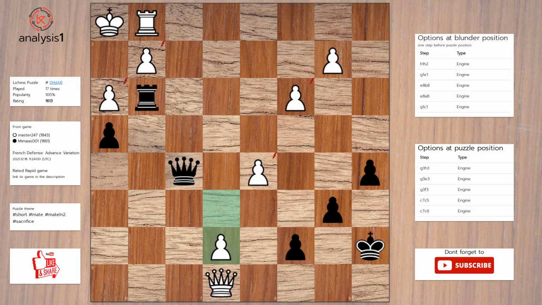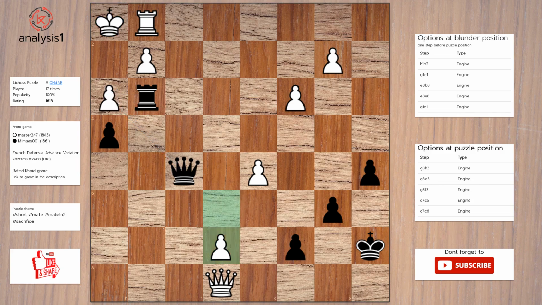First puzzle, threats in puzzle position are: queen takes pawn, check. Queen takes pawn. Rook takes pawn, check. Rook takes pawn. Rook takes pawn. Let us look at checks in puzzle position. Queen takes pawn, check. Rook takes pawn, check.